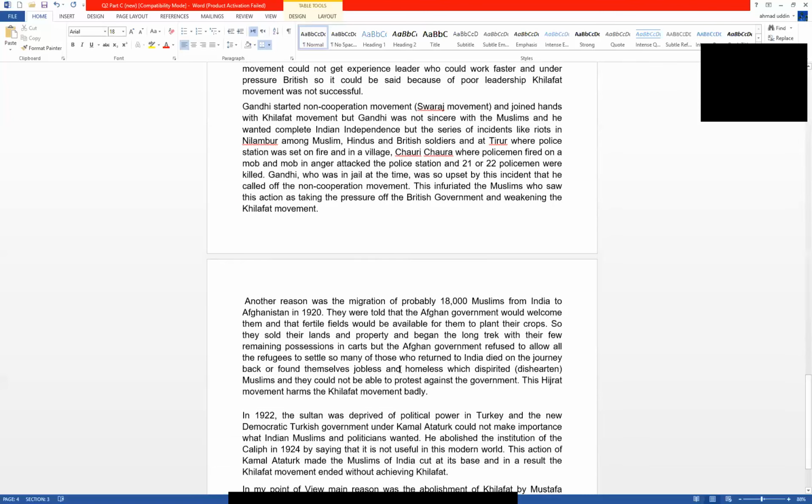Now move toward another reason, the migration to Afghanistan. 18,000 Muslims left their houses and moved to Afghanistan. They were told that the Afghan government would welcome them. They left their houses, sold their properties, left their businesses, and moved to Afghanistan. But the Afghan government did not welcome a huge crowd. That is a mountainous area. So when they returned to India, they were unable to take part in the movement. So the movement also lost many of its supporters.